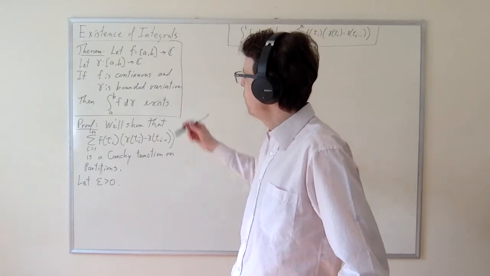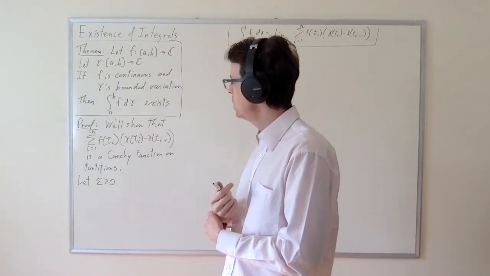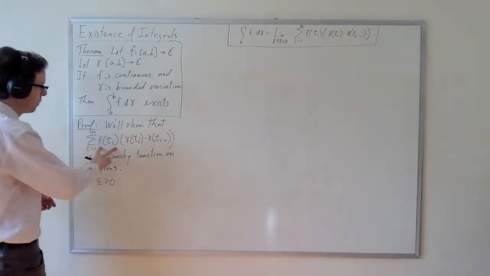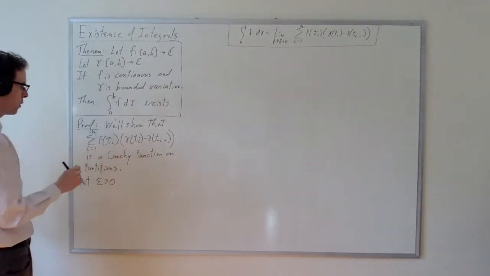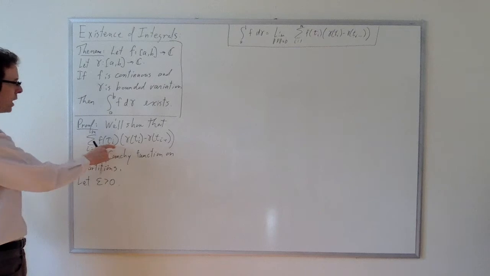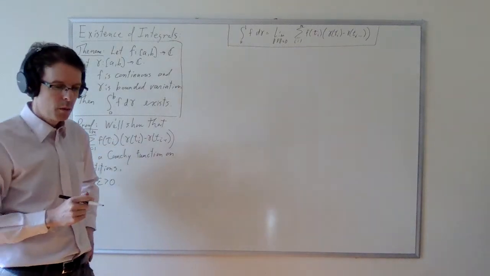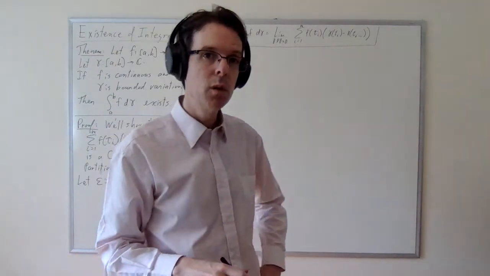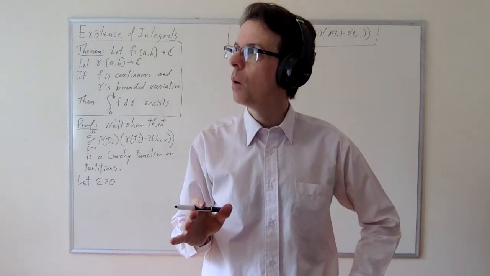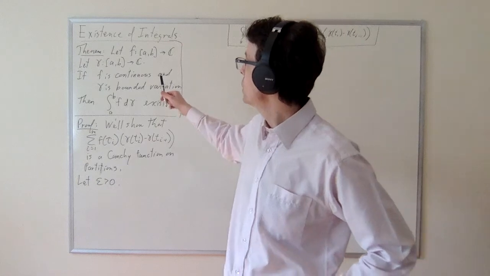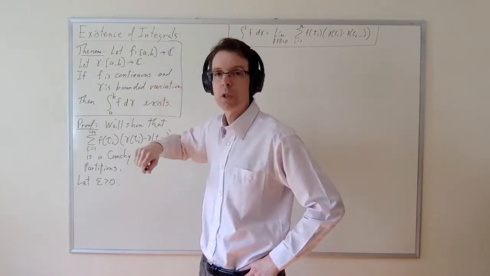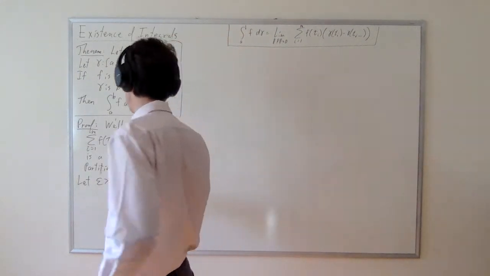So what we need to do is, this thing has an f of tau in it, and we need to manage the possible variability of the function f first. Now, we can do that using the continuity of f, but continuity is not enough here. We need uniform continuity of f on its domain. Fortunately, its domain is compact and the function is continuous, and so f is uniformly continuous.